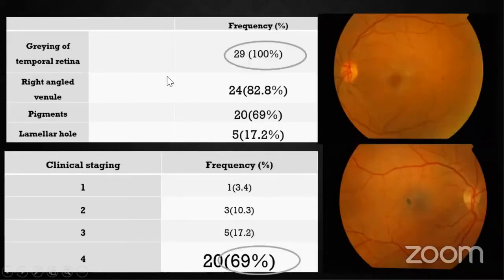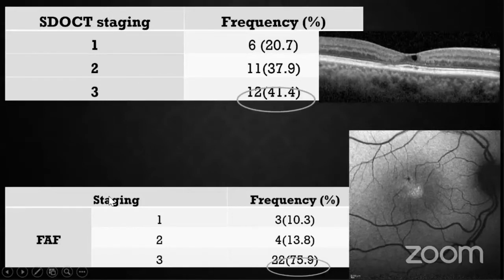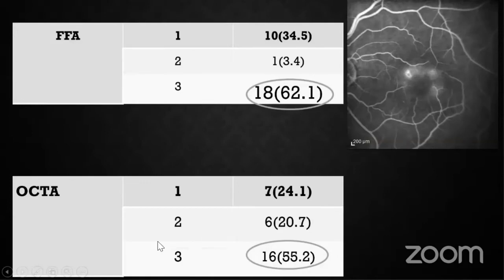What we found in clinical findings was that graying of the temporal retina was seen in 100% of the patients. On clinical stage, stage 4, that is intraretinal pigment, was more common. We also measured the EZ disruption length, horizontal length, and ELM disruption length along with CMT, and we compared it with multifocal ERG findings. On SD-OCT and on FAF, we found that stage 3 is most common. On FFA and OCTA also, we found that stage 3 is most common.